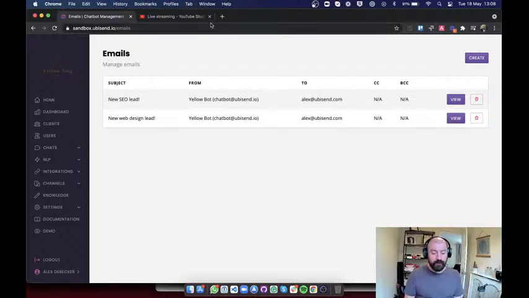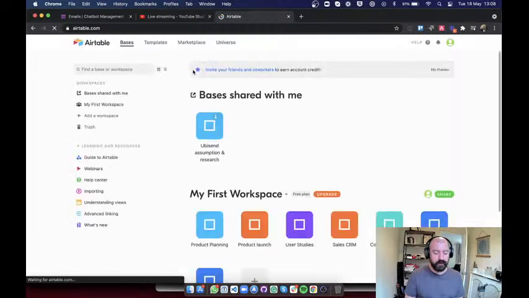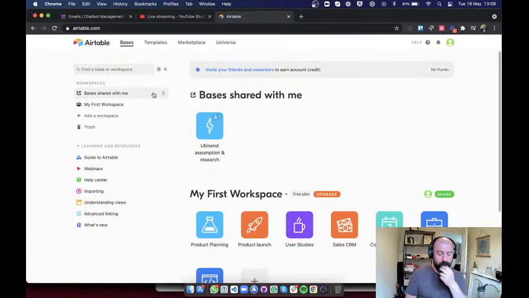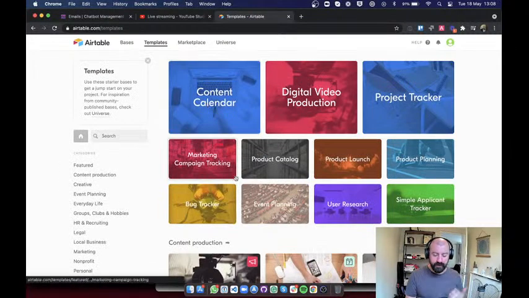And so I looked around a little bit, and one of the tools that I've been using a little bit, not very much, but a little bit, is Airtable. Airtable is, I guess, a database type of tool. You can do loads of things. You can do product planning, so you can do Gantt charts and things like that. You can create your calendars and things like that. So it's kind of a marketing tool. There's loads of things, and there's loads of templates and things like that.